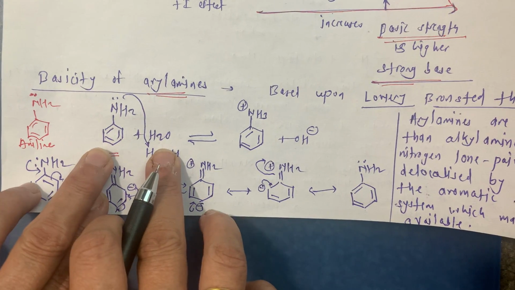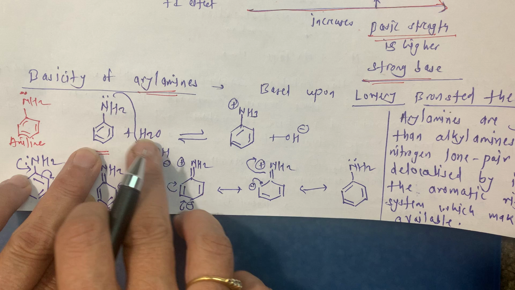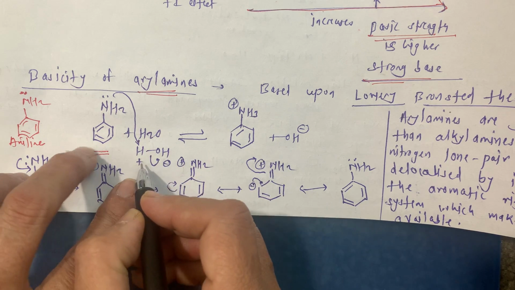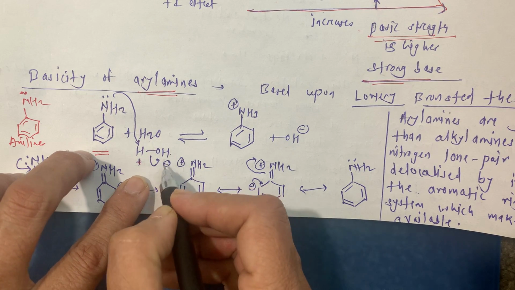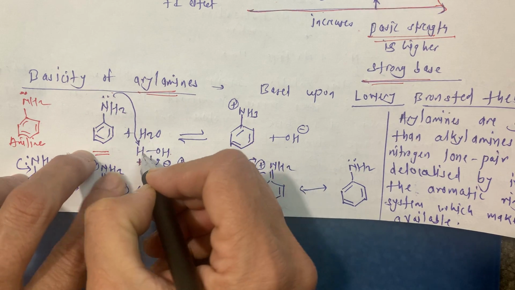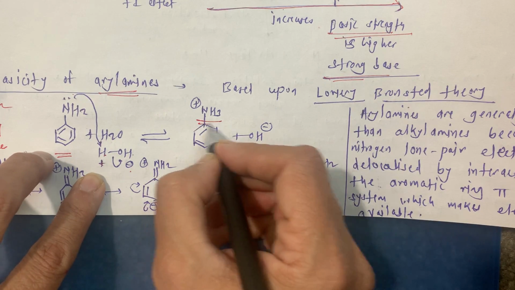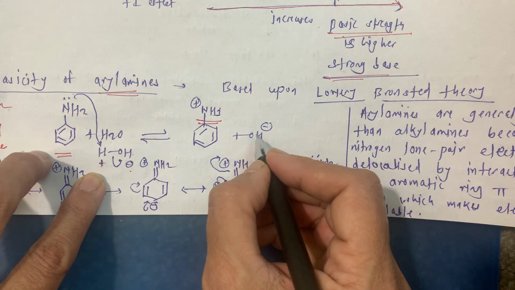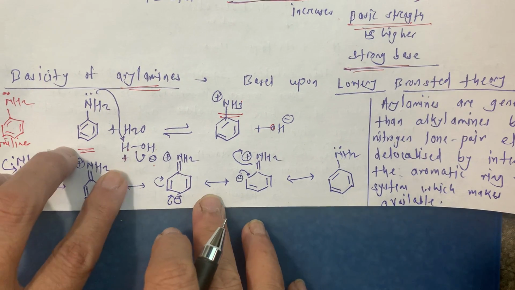See now, again I am writing this reaction, aniline reacting with the water molecule, where H acquires positive charge and OH acquires negative charge. The lone pair of electrons shares with this H plus, and there is formation of NH3 plus, and the OH minus goes out.